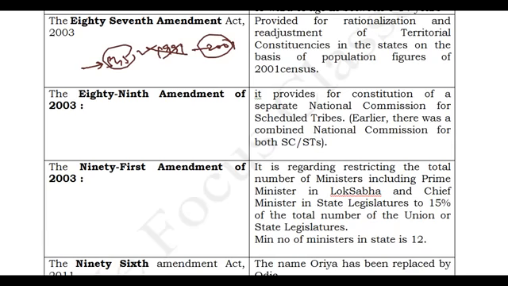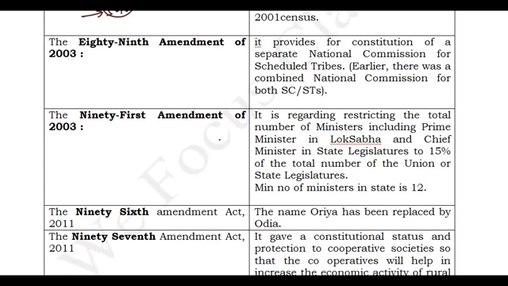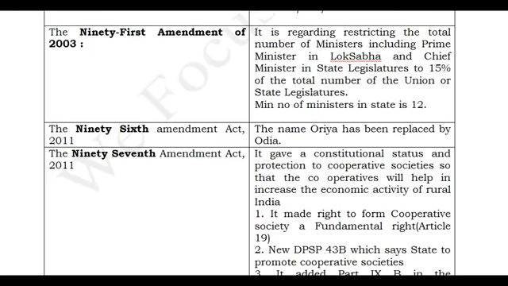And see the 89th Amendment Act of 2003. Earlier we have seen that there was a National Commission for Scheduled Castes and Scheduled Tribes. It was a joint commission. Now these commissions were split, and a separate National Commission for Scheduled Tribes and a separate Commission for Scheduled Castes were created under the 89th Amendment Act. Remember that 89th Amendment Act.